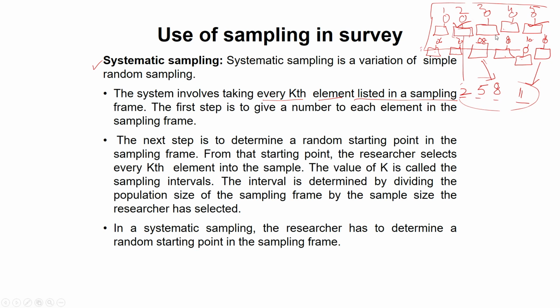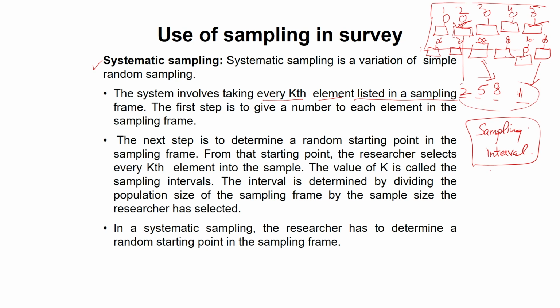So, in the sampling frame, I started from this point, number 2. Now, from the starting point, the researcher selects every kth element in the sample. The value of k is called the sampling interval. The interval is determined by dividing the population size of the sampling frame by the sample size the researcher has selected. So, here 2, 5, 8, 11, this is systematic sampling.